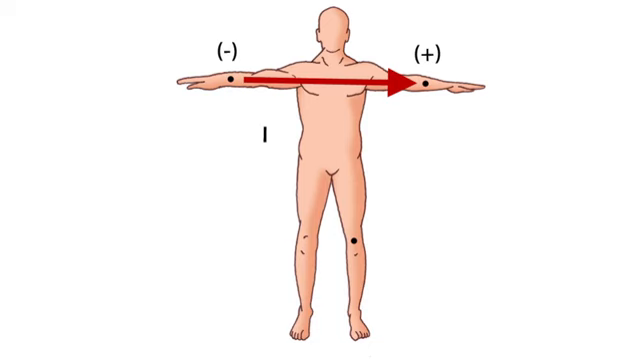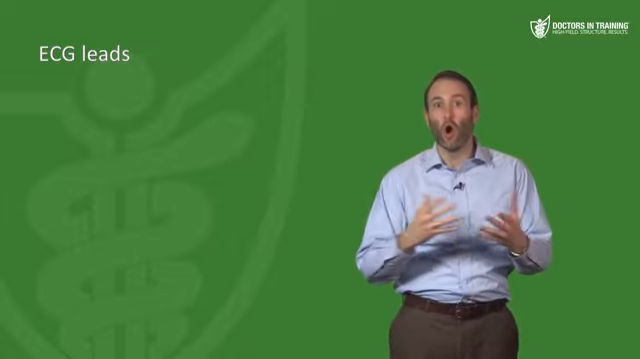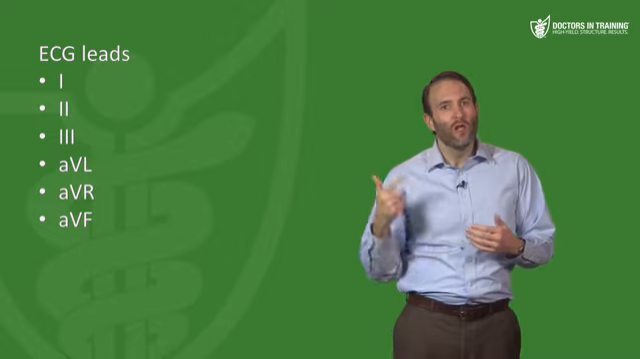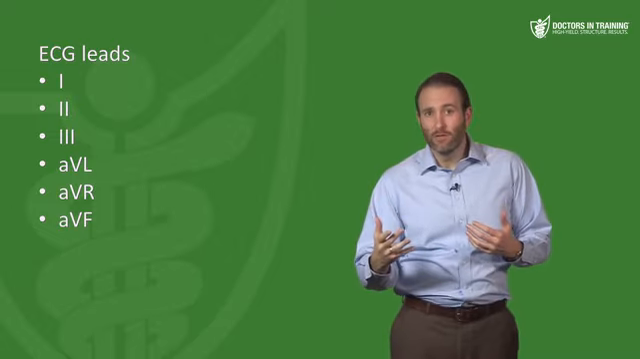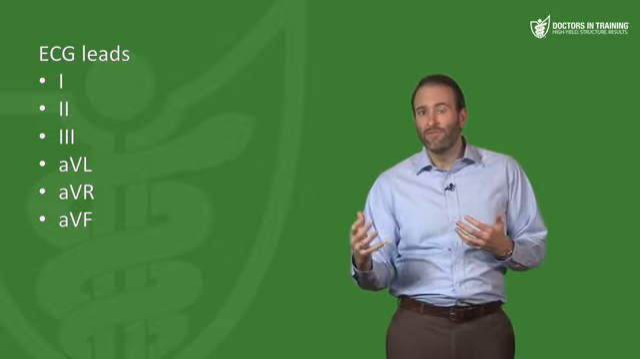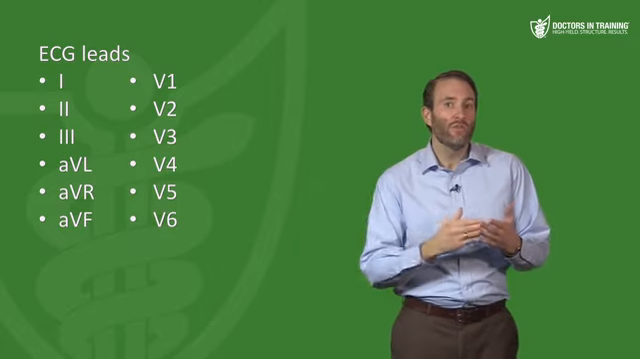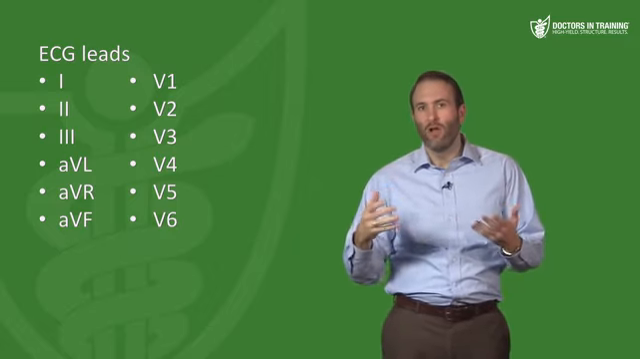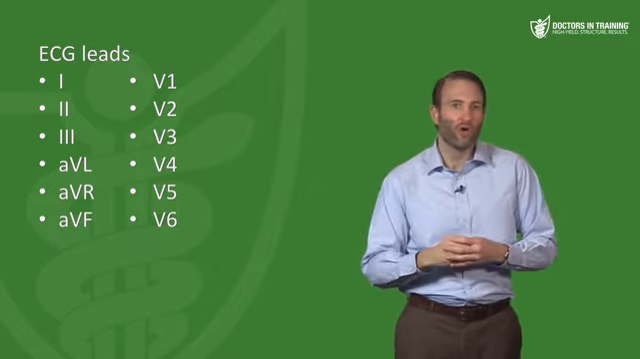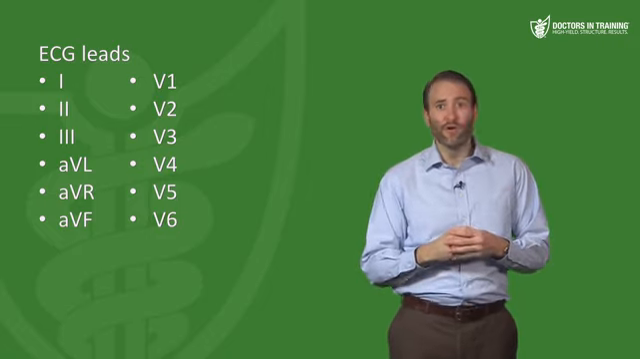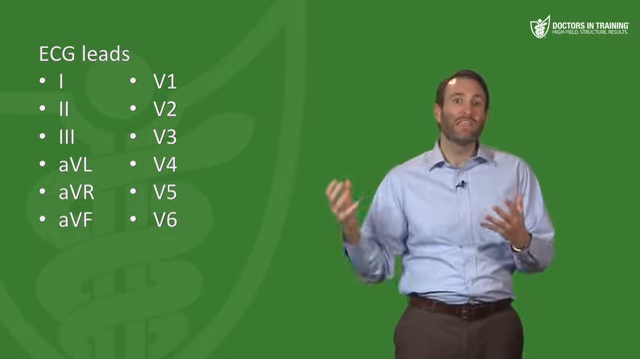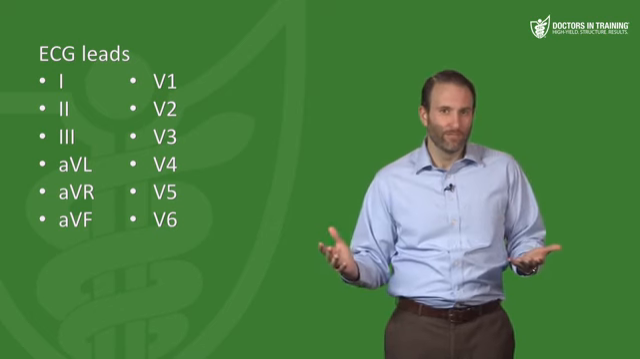Now, how many leads are on an ECG? Well, on a good ECG, you're going to find 12 leads. Now, what are the 12 leads on an ECG? Well, it's leads 1, 2, 3, and then you have AVL, AVR, and AVF, and then you have V1 through V6, so V1, V2, V3, all the way up to V6, which are called the precordial leads. Now, the first thing to realize, again, is that each of these leads has a specific direction.